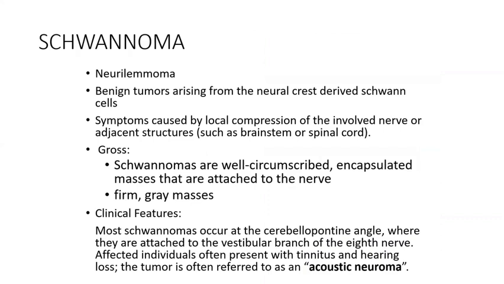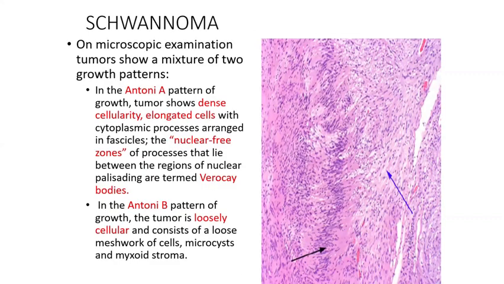If a schwannoma occurs at the cerebellopontine angle involving the eighth nerve, it is called acoustic neuroma. Microscopically, we have two patterns, Antoni A and Antoni B, with the presence of Verocay bodies. Antoni A will be densely cellular with elongated cells arranged in fascicles, and the nuclear palisading is usually called Verocay bodies.